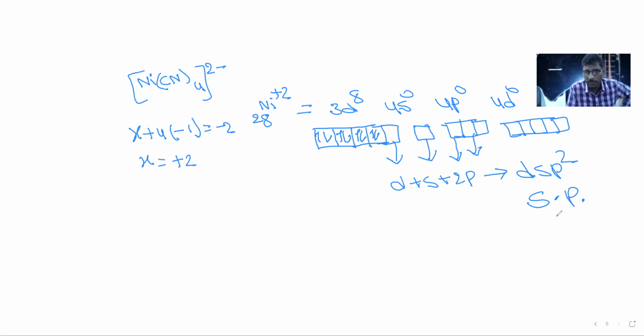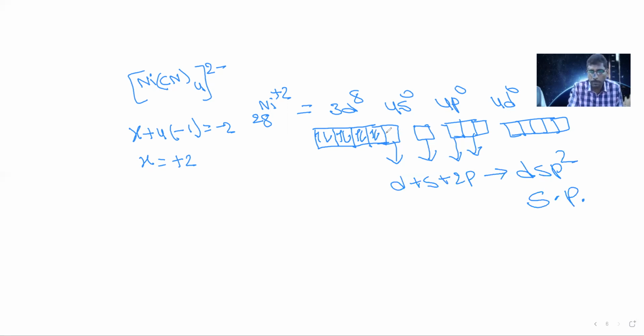The above complex is tetrahedral. The second complex is square planar. Here the central atom in both is nickel, and the oxidation state is also +2. But still in the above complex, electrons are not paired, but in this complex, electrons are paired. So valence bond theory says that in some complexes, electrons are paired, in some complexes, electrons are not paired.